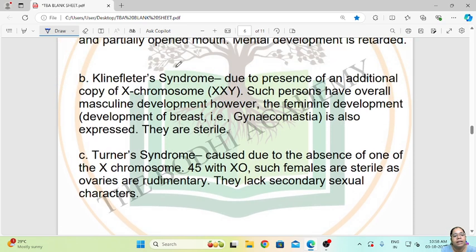Then comes Klinefelter's syndrome, due to the presence of an additional copy of the X chromosome, that is, XXY. Such a person has overall masculine development. However, feminine development, that is, development of breasts etc., is also expressed, and they are sterile. So these are the symptoms of this disease.